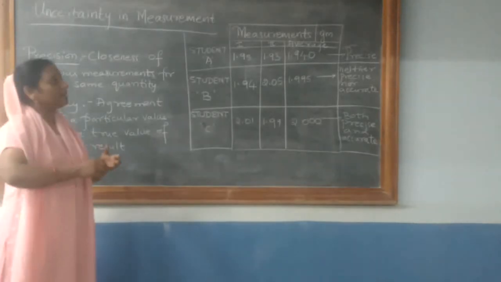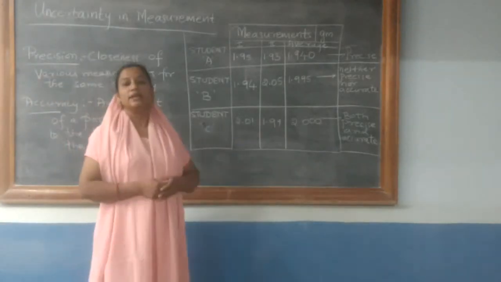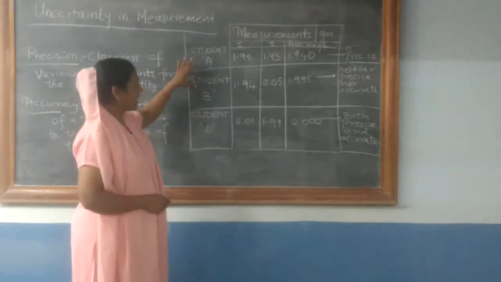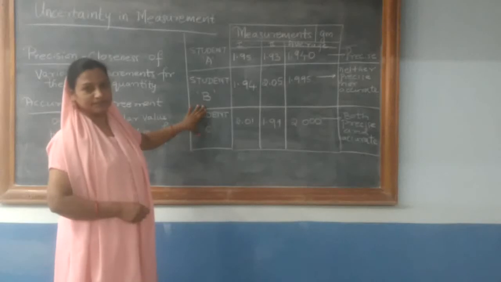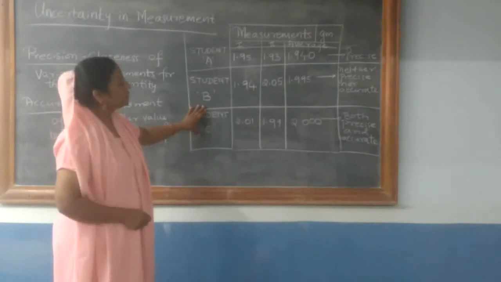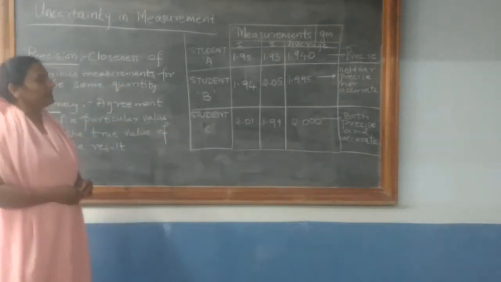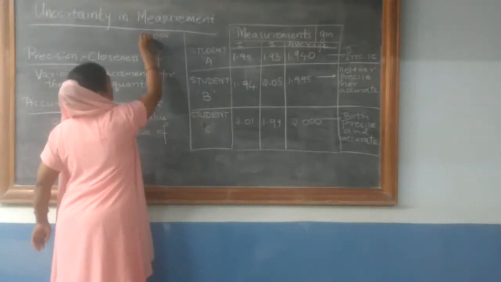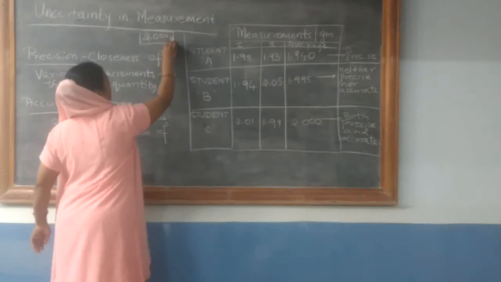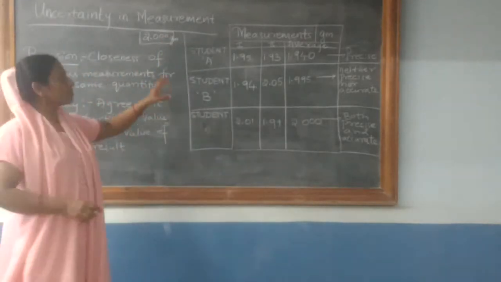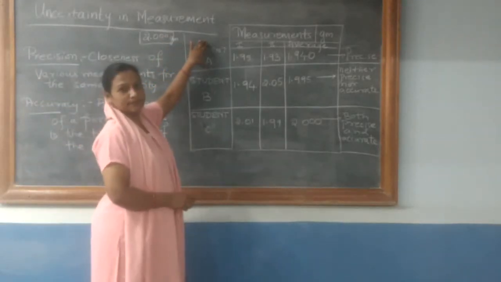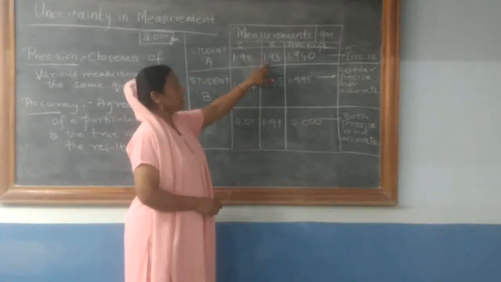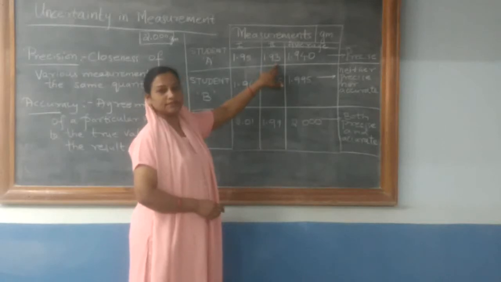Suppose a measurement is done in the laboratory in terms of grams. I will select three students, student A, student B, student C. The true value of the reading which is to be obtained, let it be considered as 2.000 gram. I ask student A to take two readings. He reports the first reading as 1.95 and the second reading as 1.93.